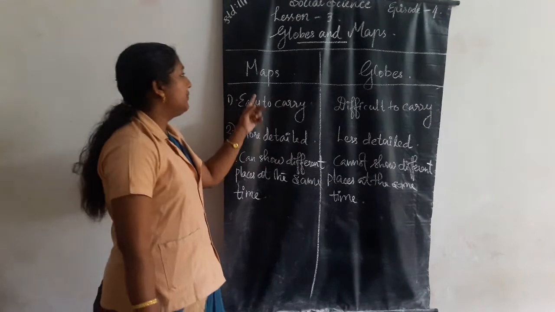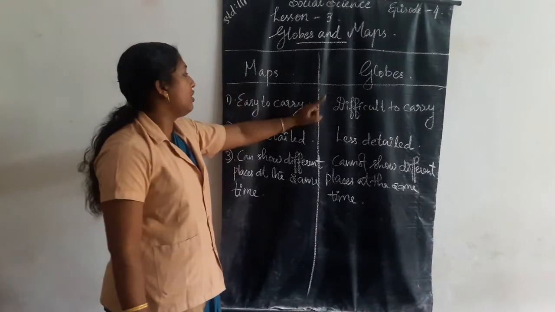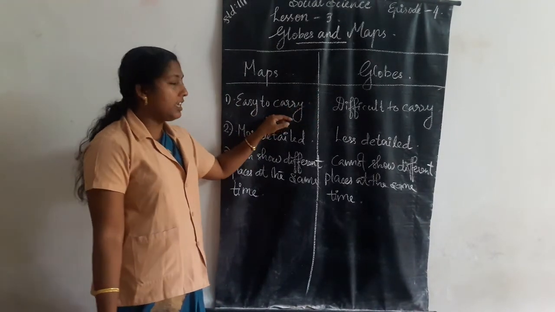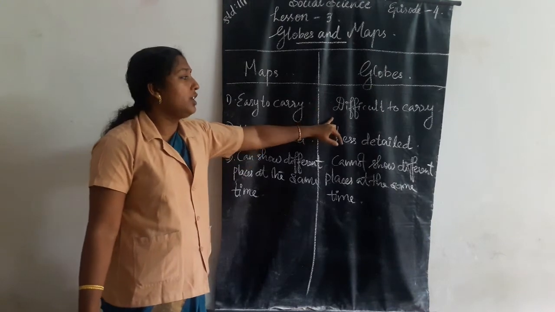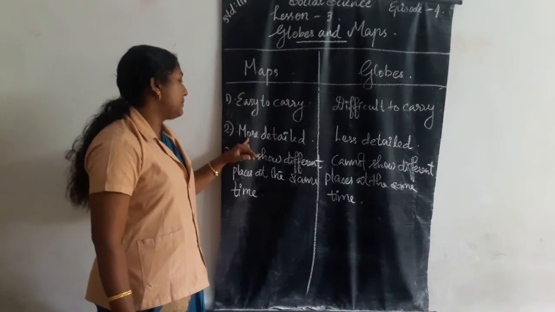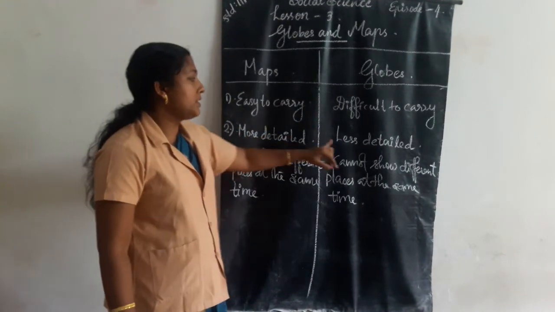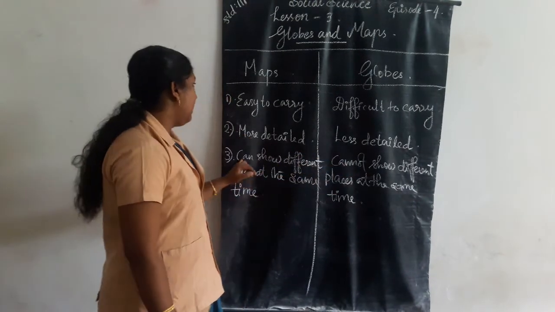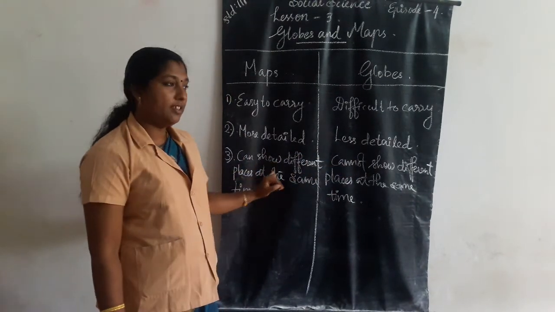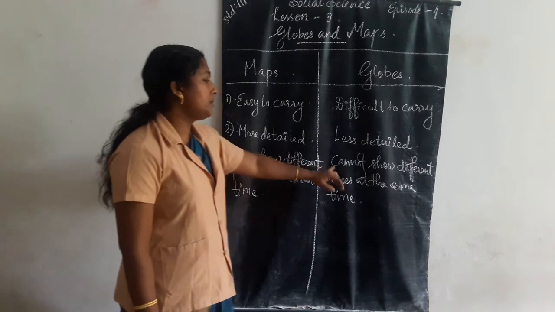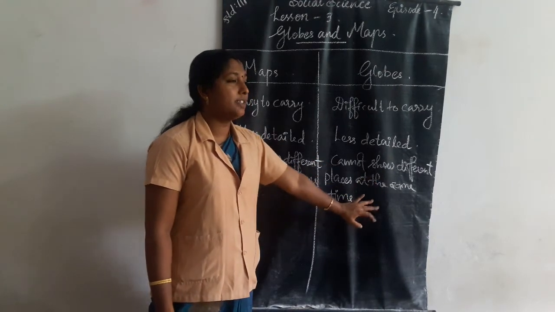Once again, the difference between maps and globes. First, maps are easy to carry, globes are difficult to carry. Then maps are more detailed, globes are less detailed. Maps can show different places at the same time, globes cannot.